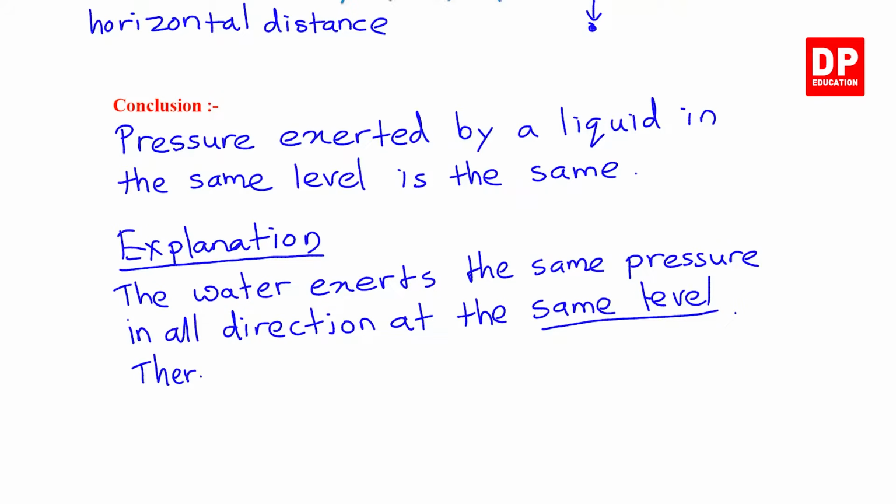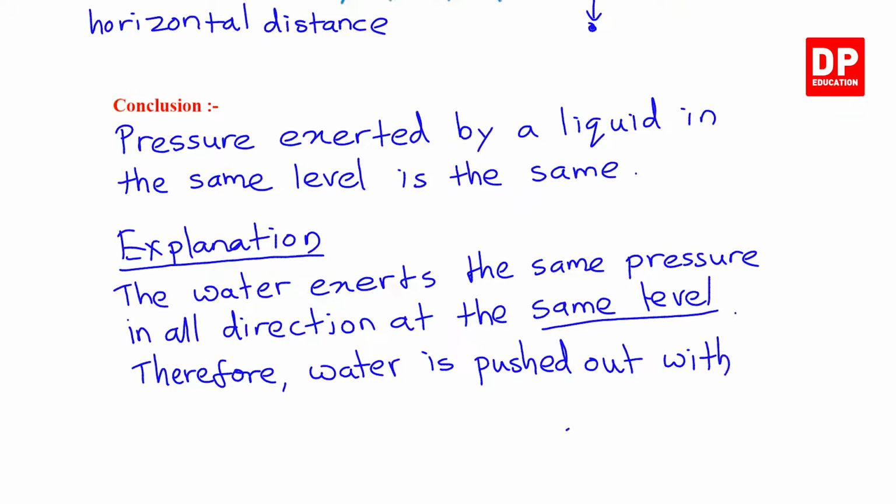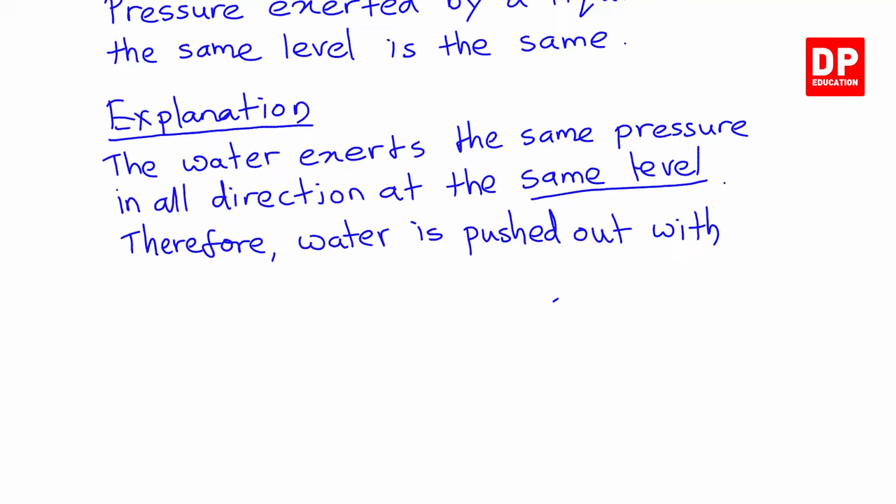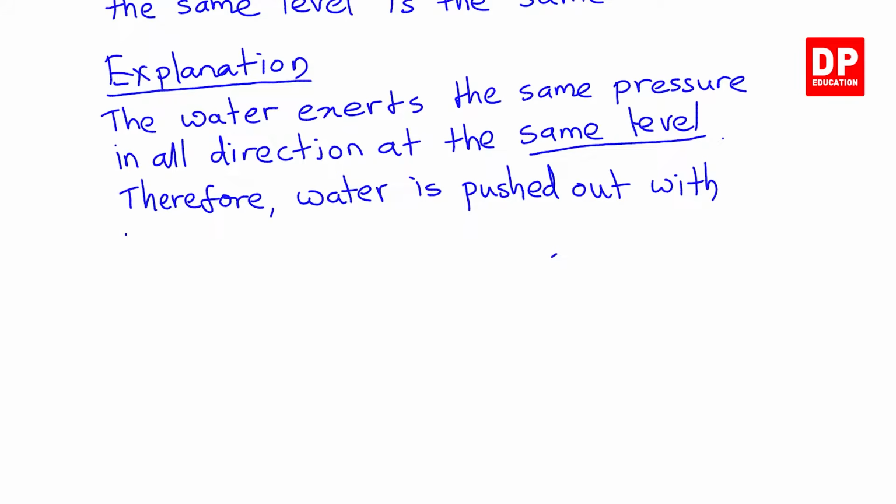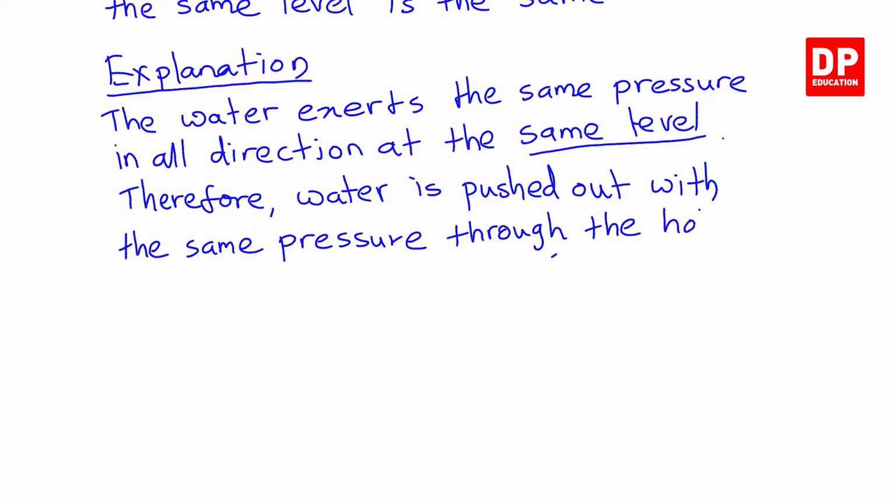Therefore, water is pushed out with the same pressure through the holes in the same level.